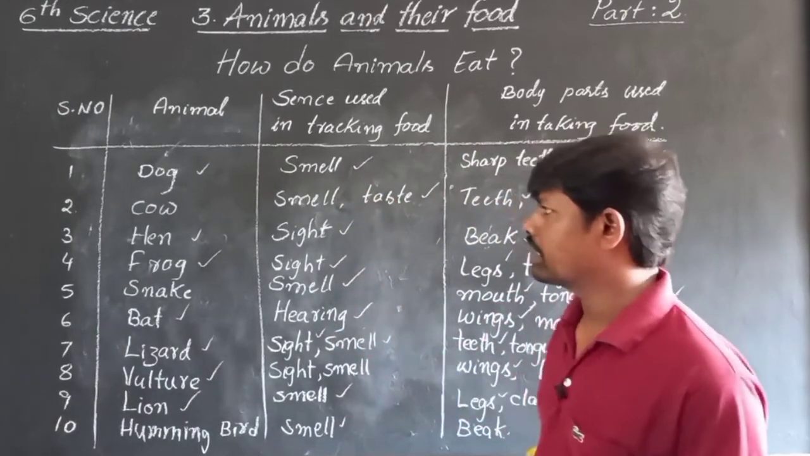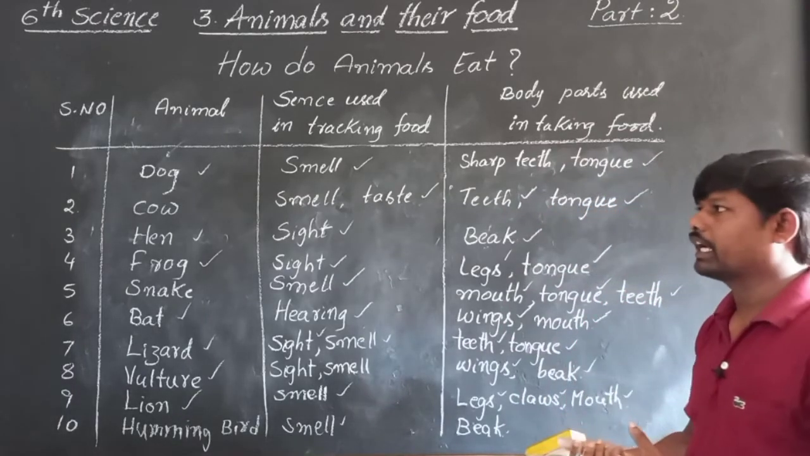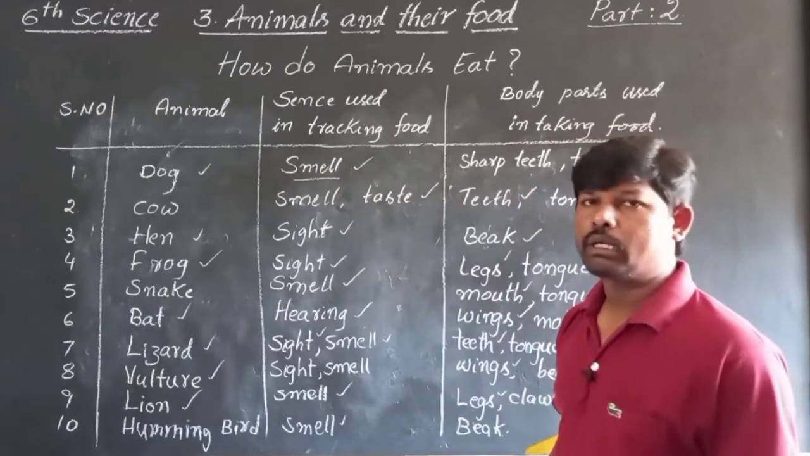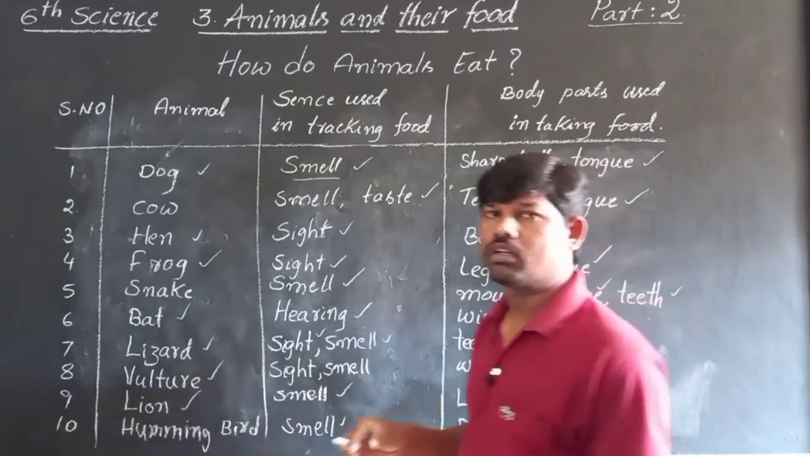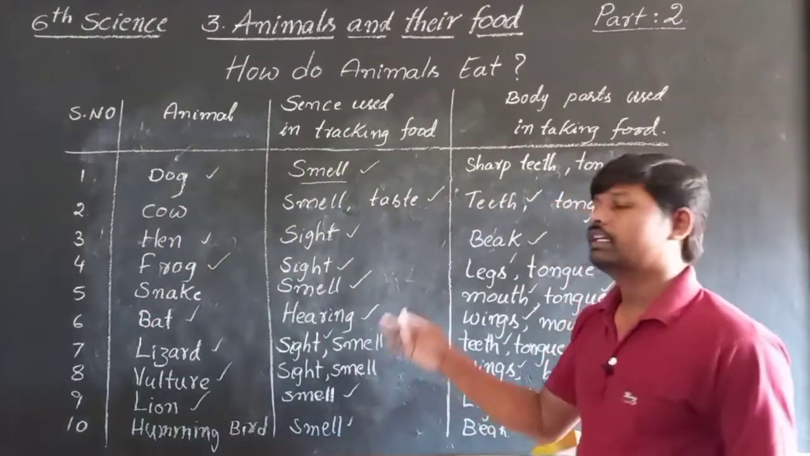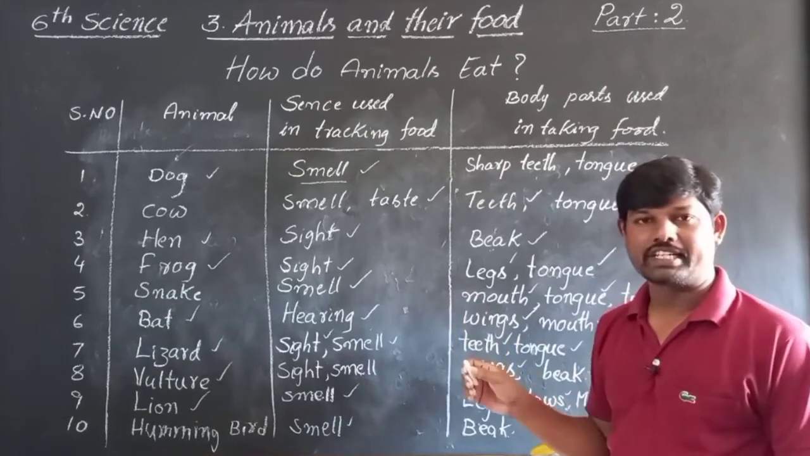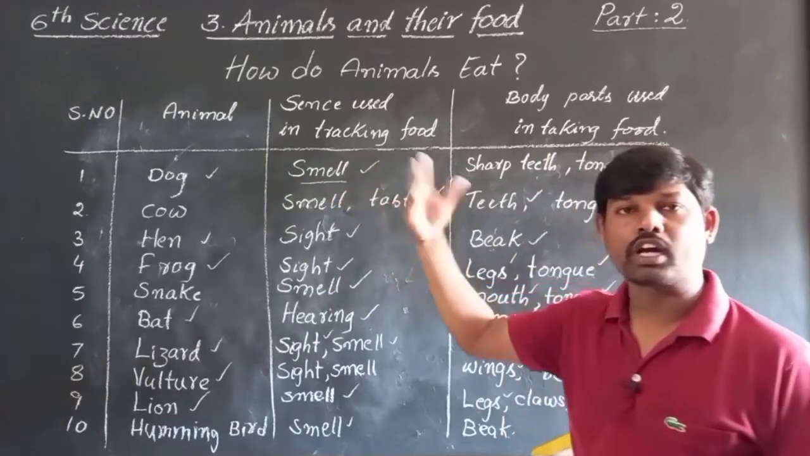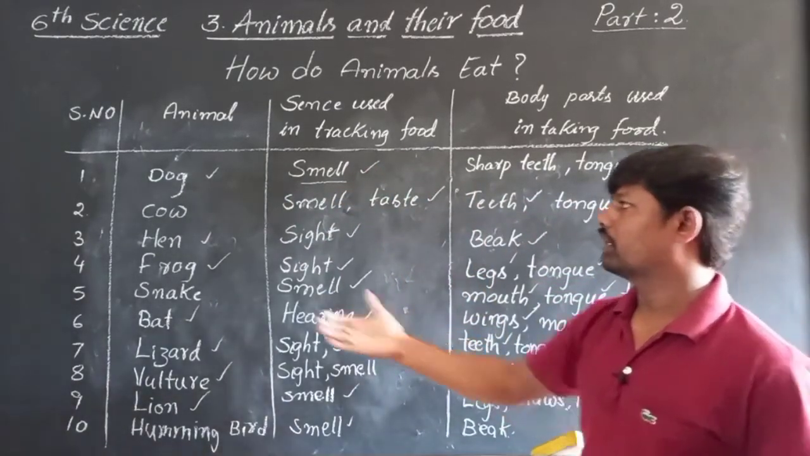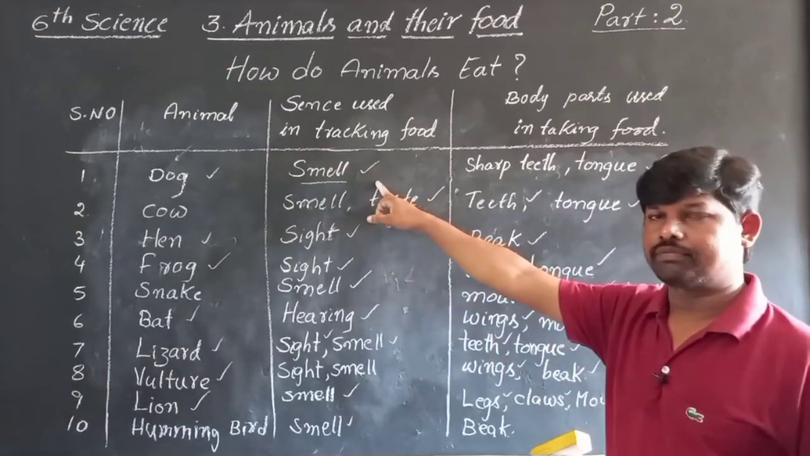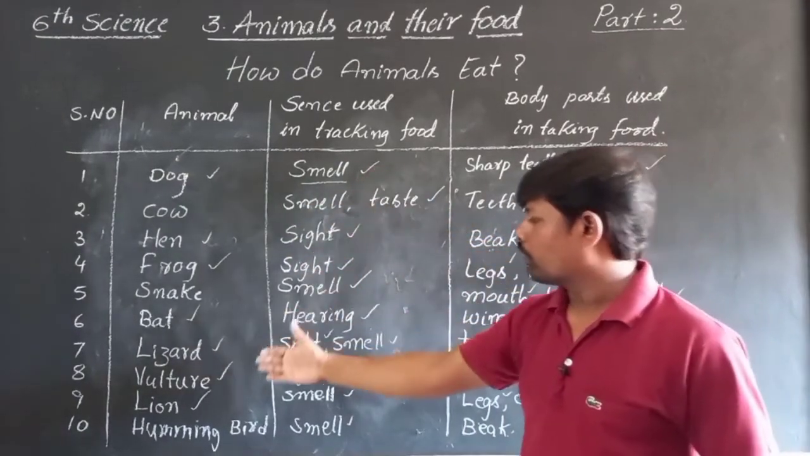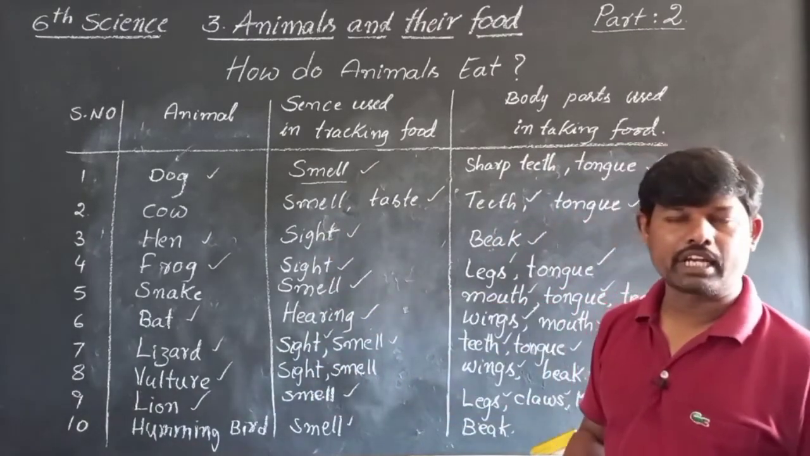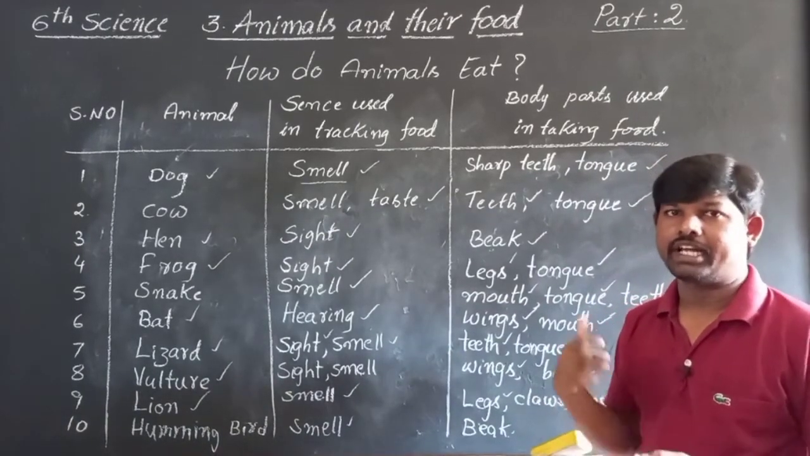So if you observe this table, different senses are there, but each animal depends on a particular sense. So after doing this activity, we can understand that some animals have some senses stronger than other senses. For example, dog has stronger sense of smell, while vulture has a strong sense of sight. So like that, different animals have some senses stronger than other senses.